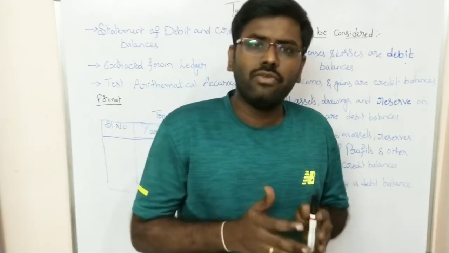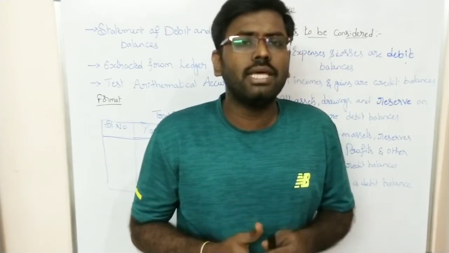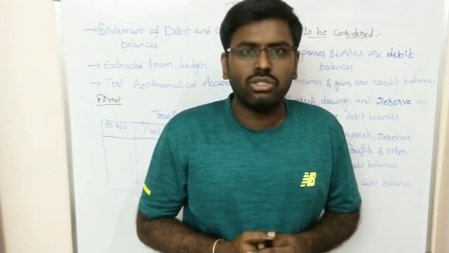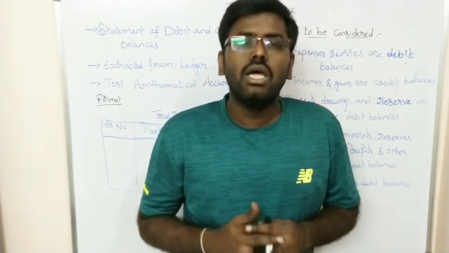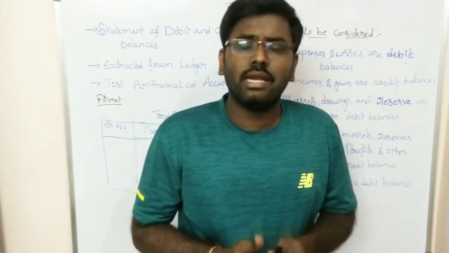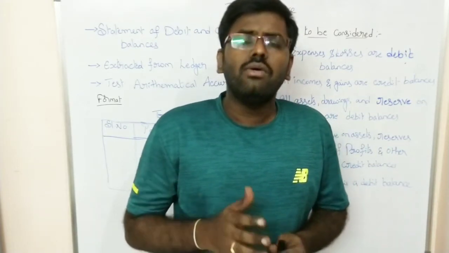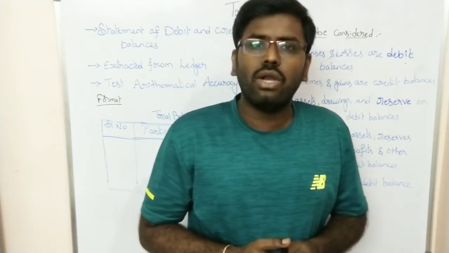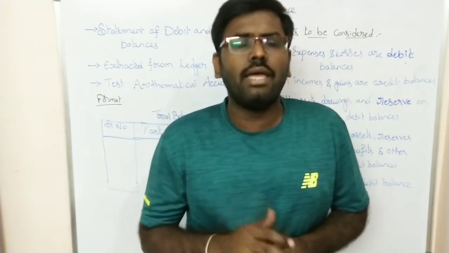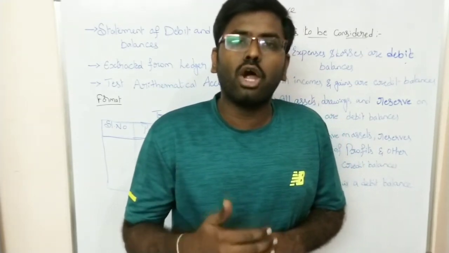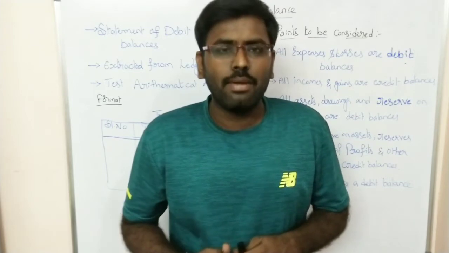So in the last video we have seen how to prepare the ledger accounts. In the preparation of ledger accounts, whenever we have differences in debit and credit balances, we write the difference amount as the carried down amount at the end of the time period. The same carried down amount we write as the brought down amount for the next time period.